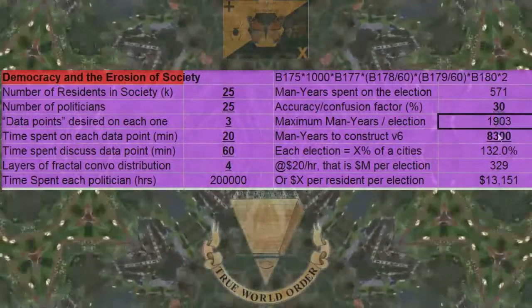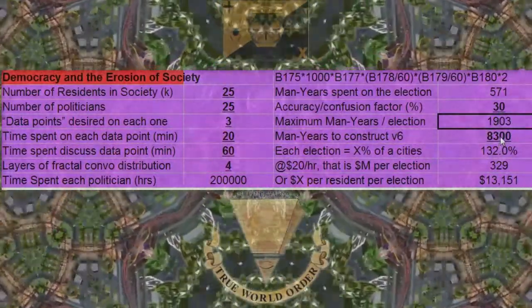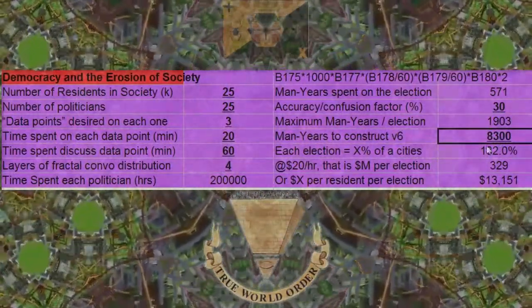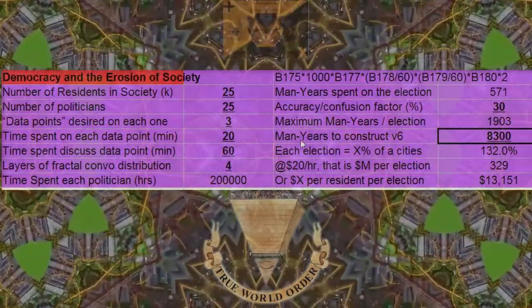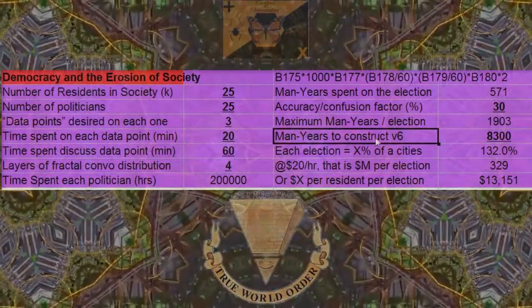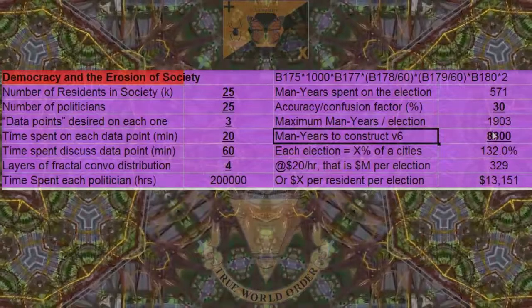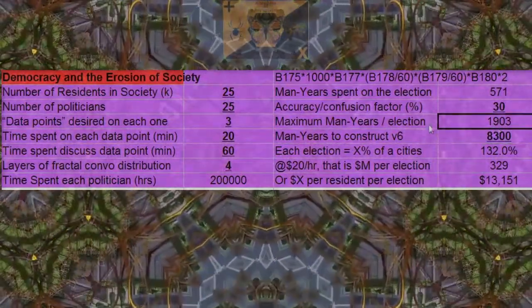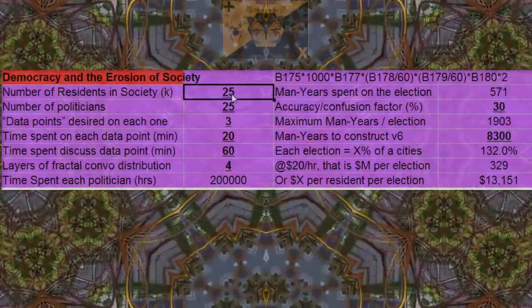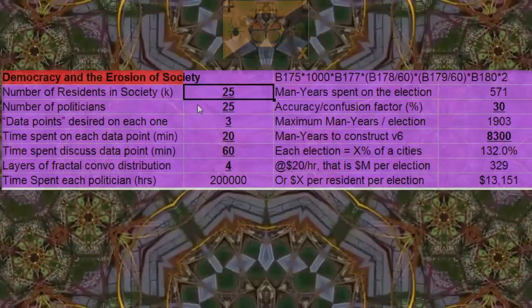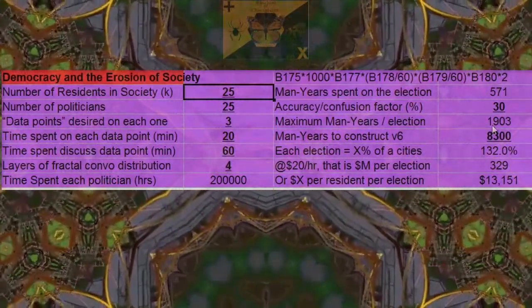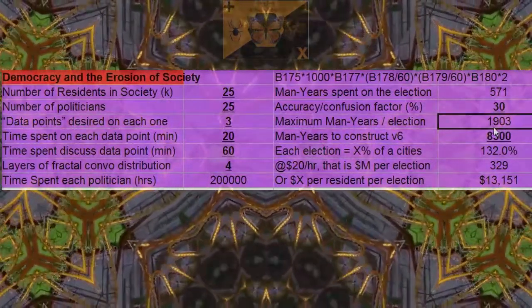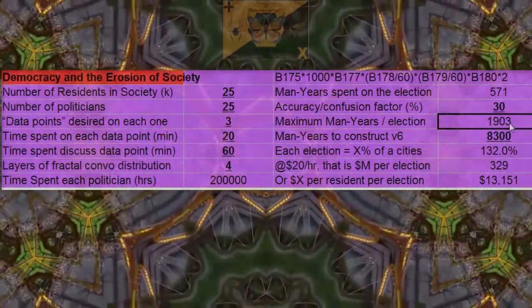So we have this from my other spreadsheet. This is the man years of labor to construct a full version 6: 8,300 man years. But this is a smaller city as well, 25,000. And just this election is 1,900 man years.